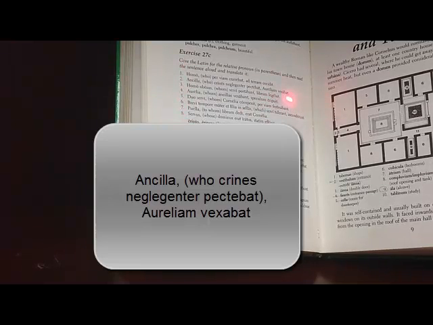So the slave girl was annoying Aurelia. Now we're talking about which slave girl? The slave girl who crines negligenter pectebat. By the way, if they give it to you like this, it is kind of cheating because they tell you it's who and not whom. So you already know it's nominative. Just FYI.